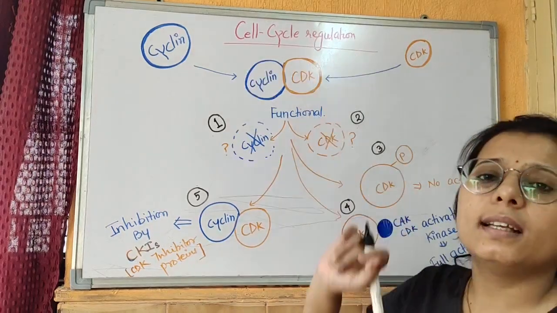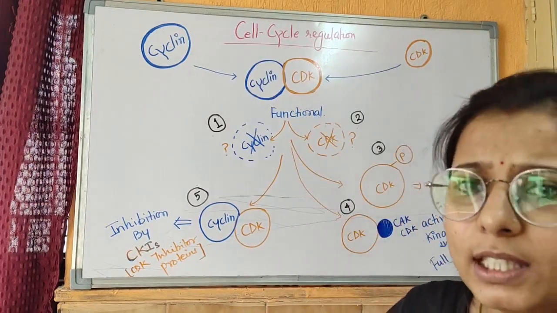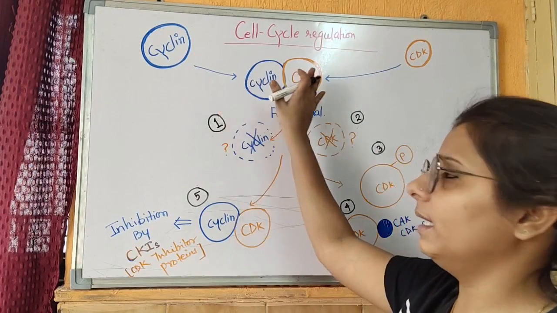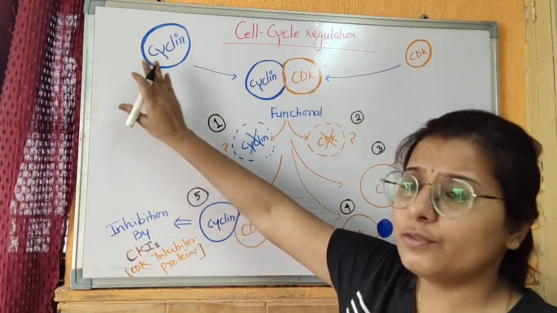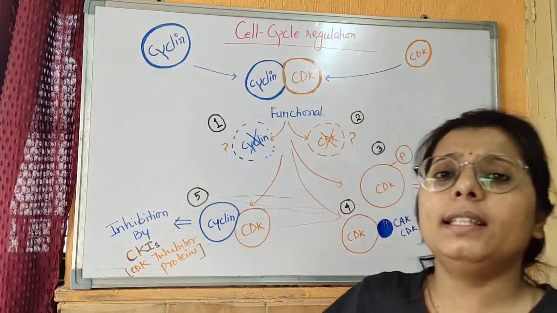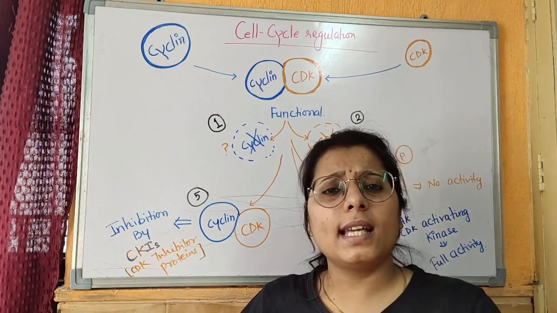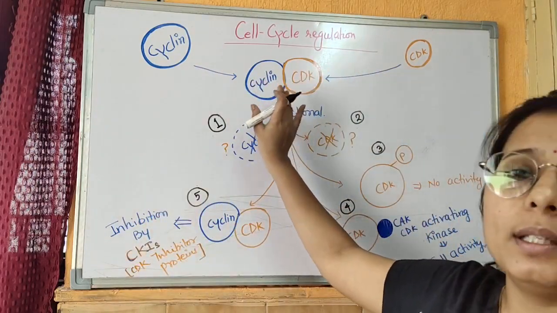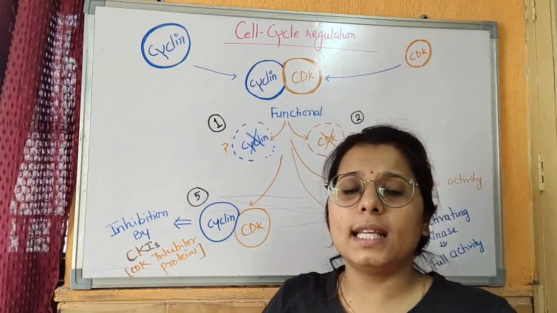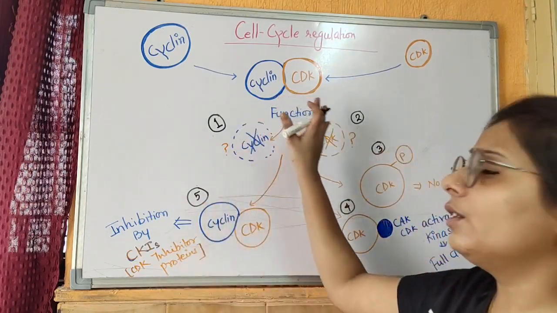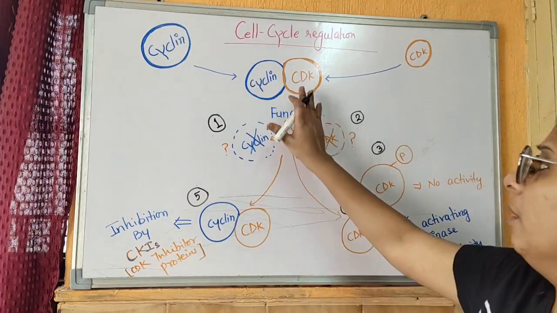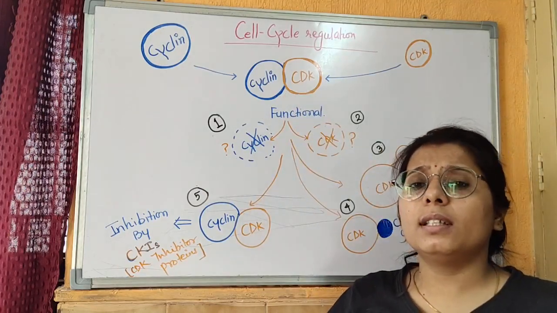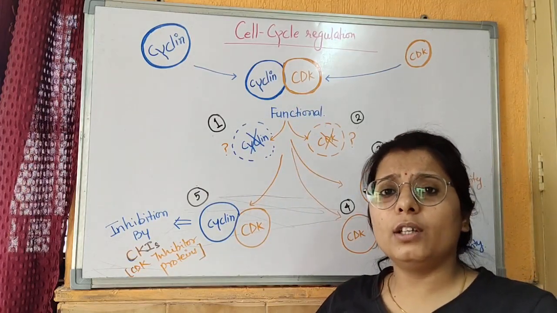Coming to the cell cycle regulation. The cell cycle is regulated by two specific proteins, that is cyclin and CDK. When cyclin is free and CDK is free and they are not bound, then cell cycle regulation will not occur. When cyclin and CDK bind together and form a subunit, the cyclin-CDK subunit, then it will be functional. But there are five conditions that determine whether it will work or not.